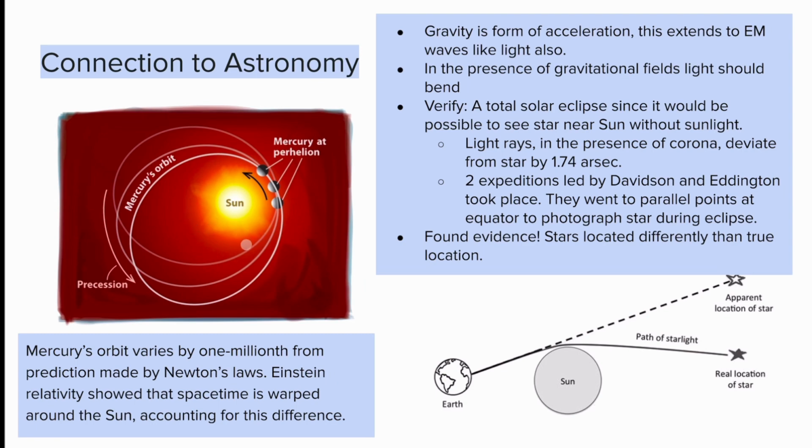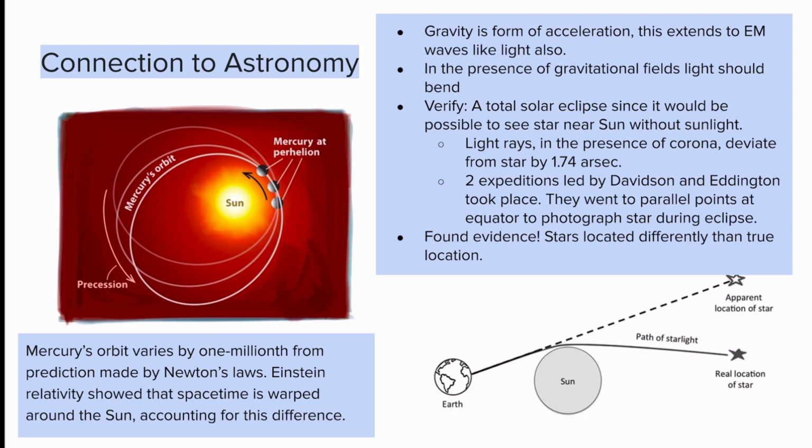Mercury's orbit varies by 1 millionth from what we predicted by Newton's laws. This is because space-time is warped around the sun. Because the sun is such a massive object with such strong gravitational fields, it's able to bend space and time slightly, which accounts for this difference in Mercury's orbit times.